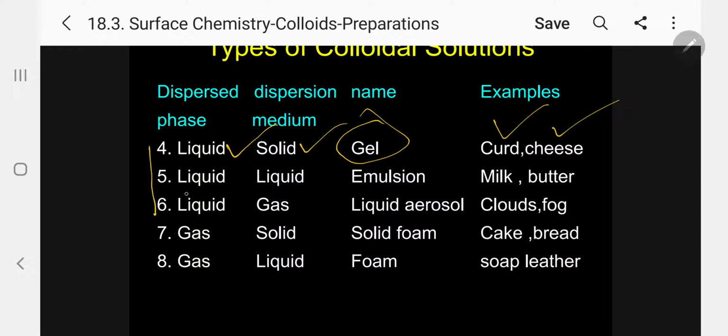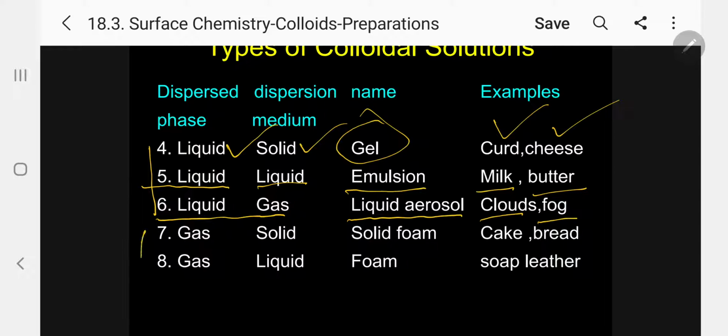The next one: dispersed phase liquid, dispersion medium again liquid. We will call it an emulsion. Examples: milk and butter are specific examples. And finally, when the dispersed phase is liquid and the medium is gas, liquid in gas, it is called liquid aerosol. Examples: clouds, fog.